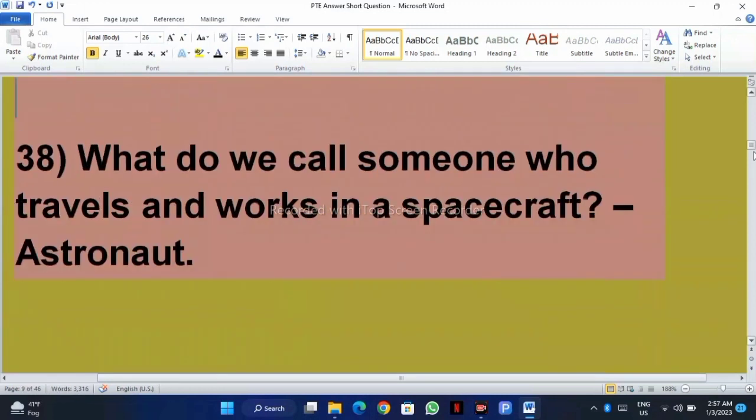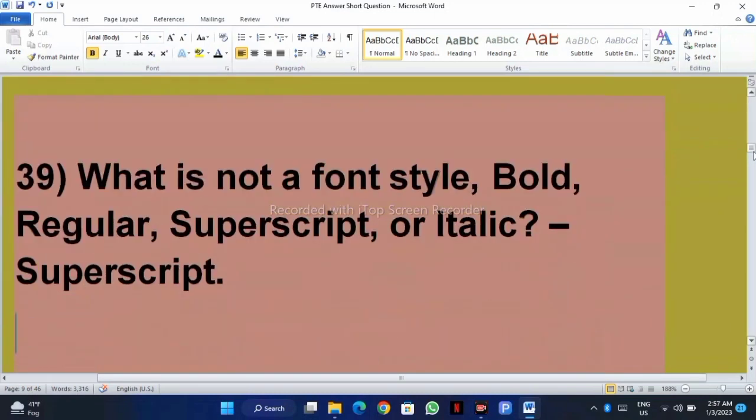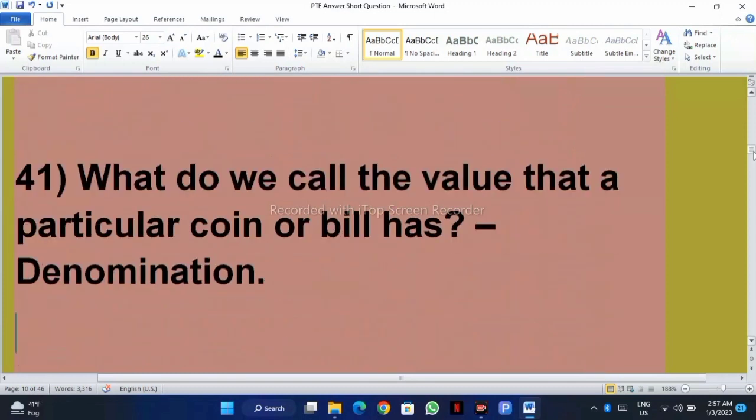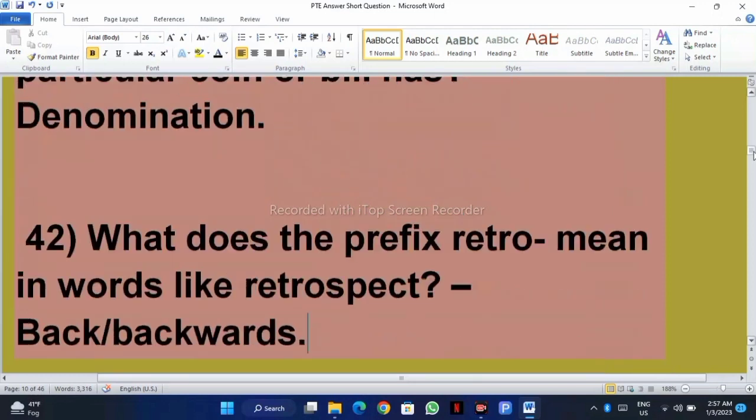What do we call a person who writes biographies? It's called biographer. What do we call someone who travels and works in a spacecraft? Astronaut. What is not a font style: bold, regular, superscript, or italic? Superscript. Which word do we use to describe a desert, humid or dry? It's dry. What do we call the value that a particular coin or bill has? Denomination.